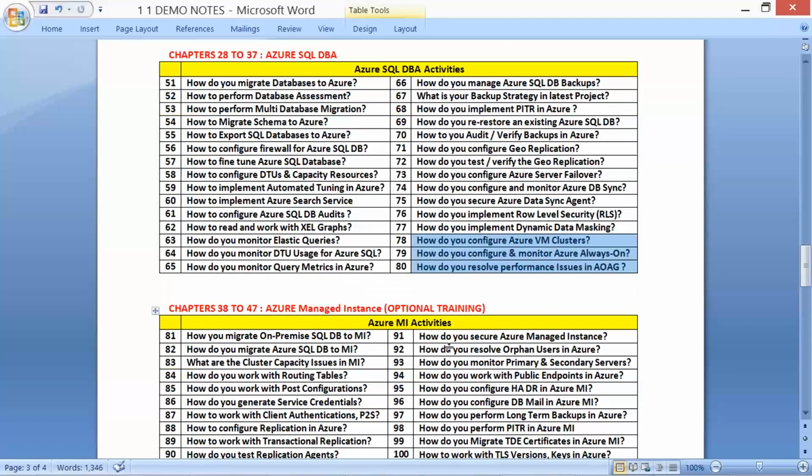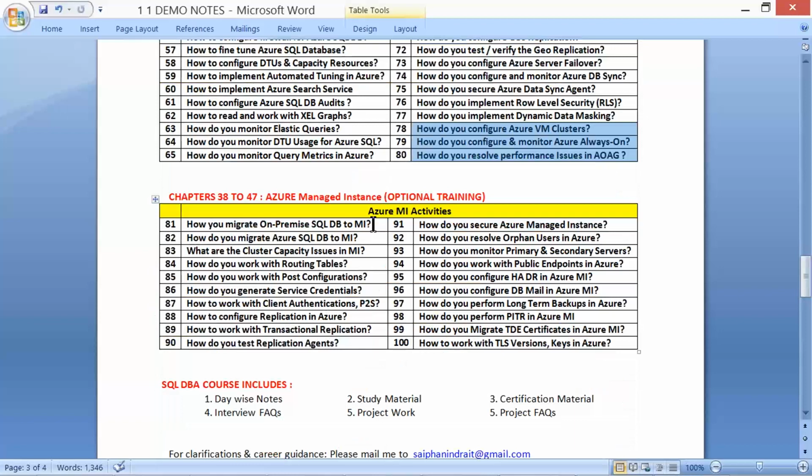If you are planning to do more to justify your experience in your resume, which is truly optional, we have a third plan, Azure Managed Instance, taking your DBA skill set to the next level. Migrating on-premise to Azure MI, SQL database migrations to Azure Managed Instance. It's a nice alternative for Azure SQL databases.